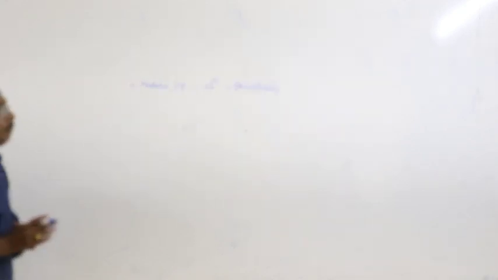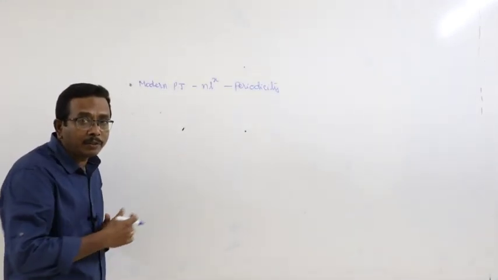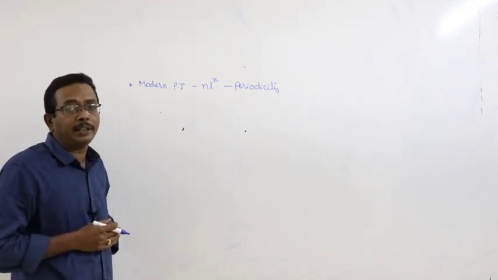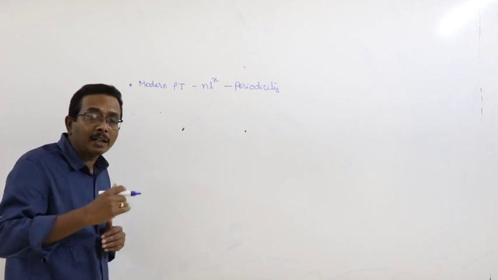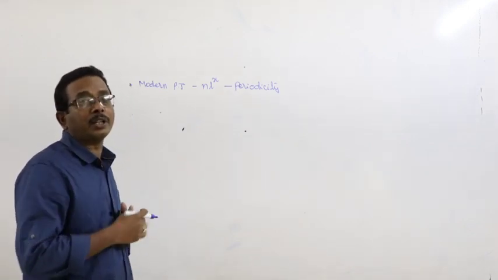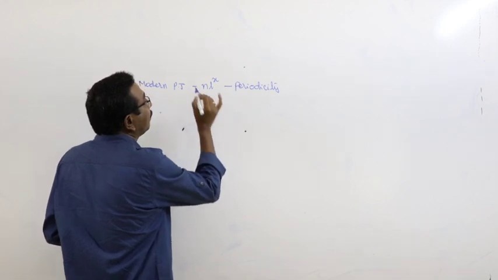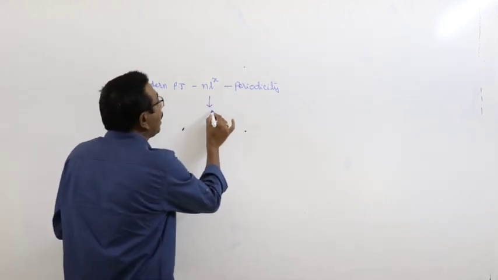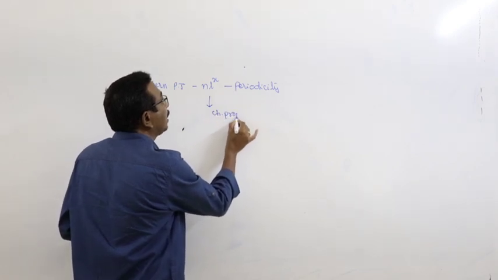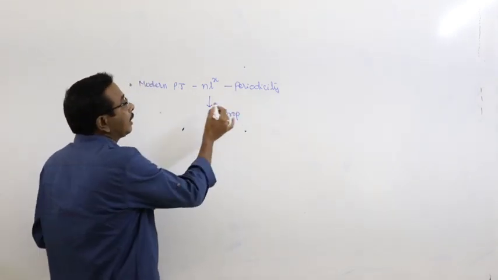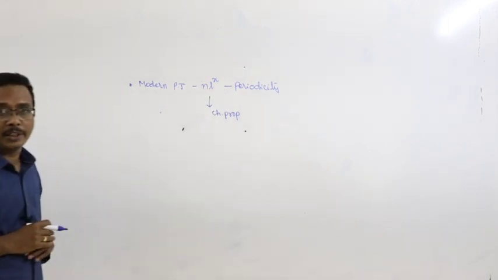And at the same time, based on the valence configuration or electronic configuration of the outermost orbit, the properties are influenced. Here, particularly the chemical properties are dependent on the valence configuration.